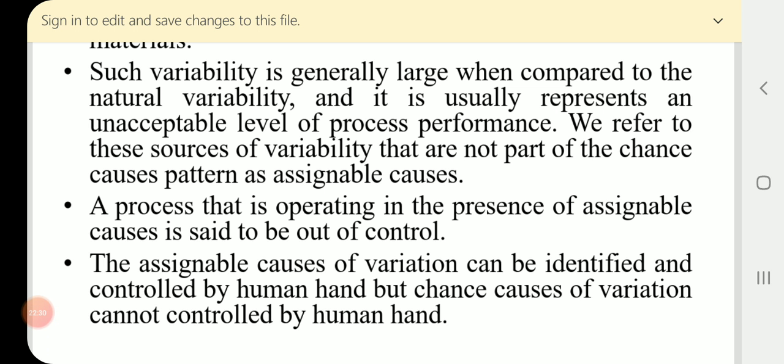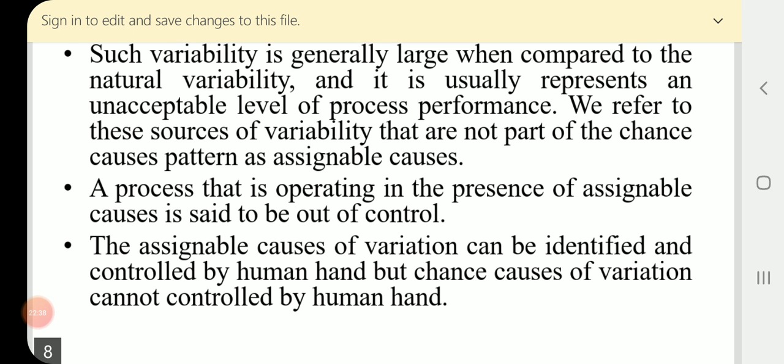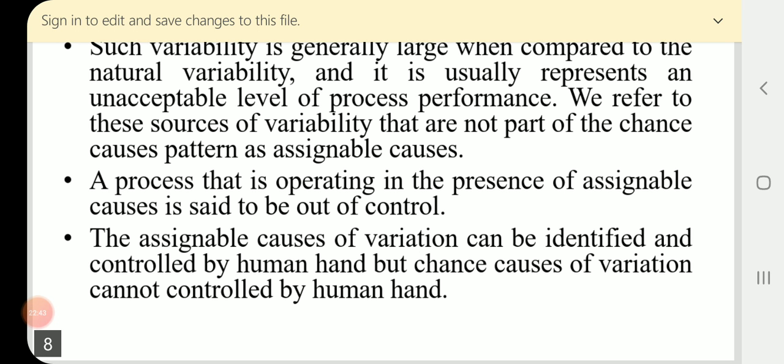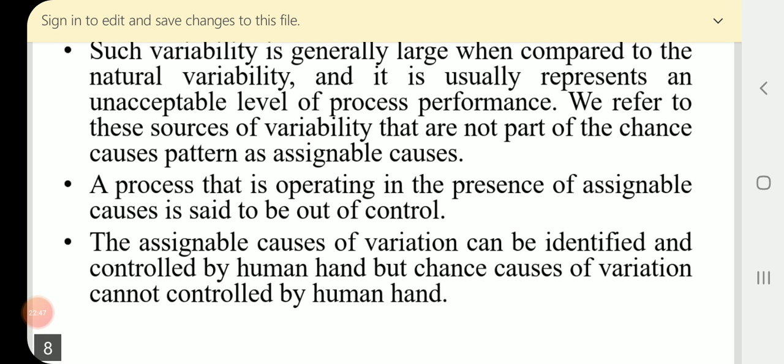Such variability is generally large when compared to the natural variability and usually represents an unacceptable level of process performance, whereas, as you observe, it is acceptable in the chance causes of variation.